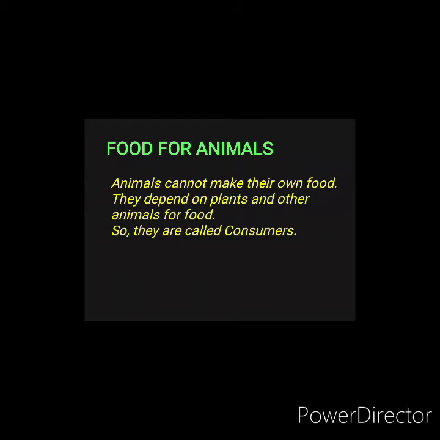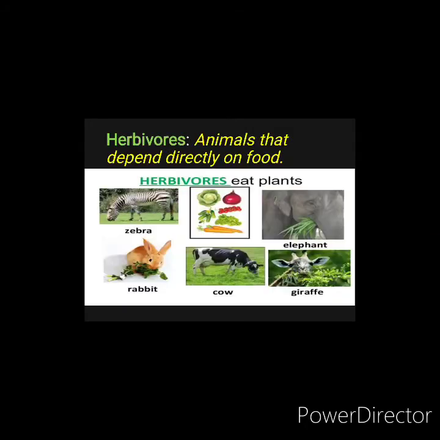Now let's learn about the food for animals. As animals cannot make their own food, they depend on other plants or other animals for their food. So as they cannot make their own food, they are said to be consumers. There are various types of consumers present in our ecosystem.